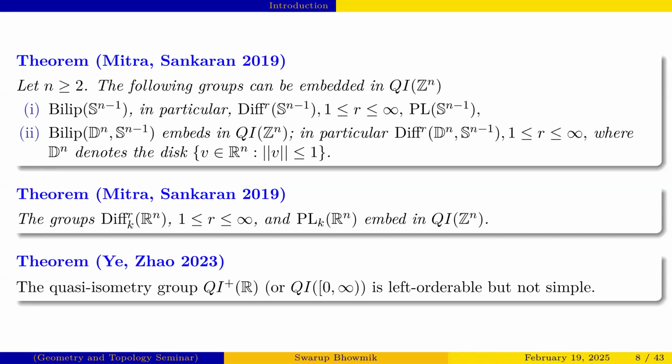They are not bilipschitz. Basically, we are taking maps from Dn to Dn, and which are basically the boundary of that map at Sn-1. We are taking the collection of bilipschitz maps. I think in the literature survey they proved that in this type of result, the bilipschitz of Dn, Sn-1, that group specifically embeds in QIZN.